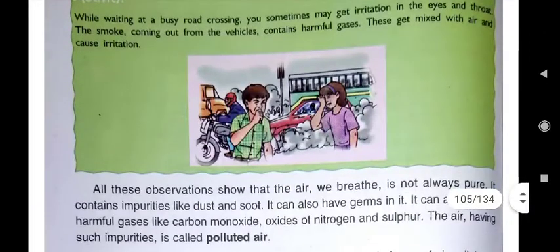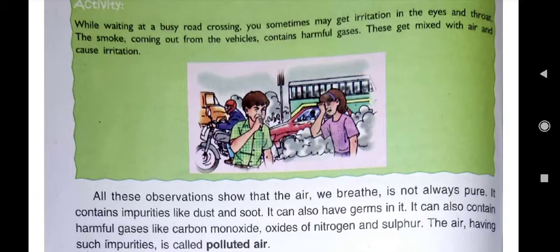Here also, in this activity, in this picture we see how the vehicles emit gases, smoke, carbon monoxide. While waiting at a busy road crossing, you sometimes may get irritation in the eyes and throat. This is because of what? Because of the smoke coming out from the vehicles, which contains harmful gases, and these get mixed with air and cause irritation.